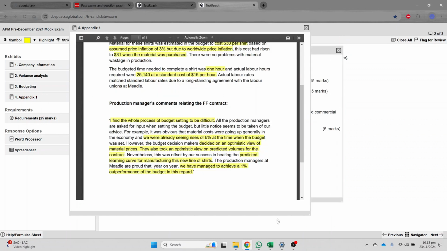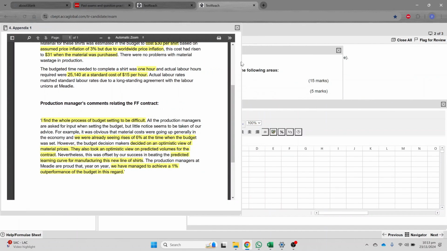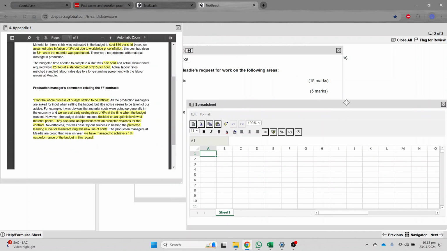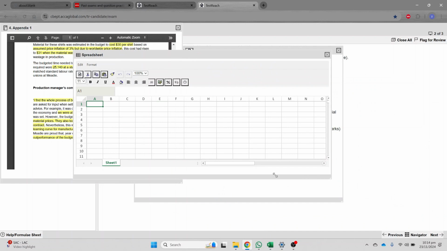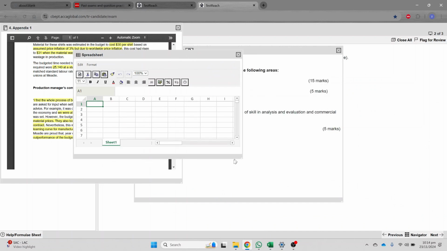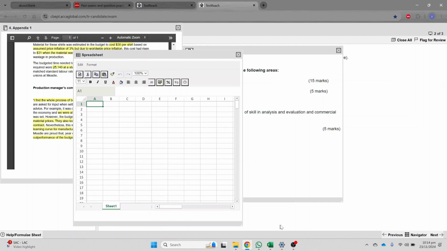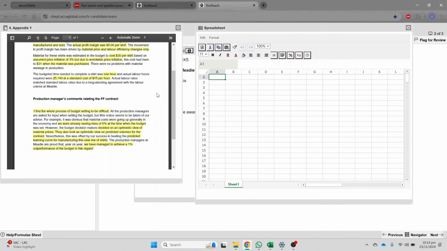Okay, so let's move to the spreadsheet, right? And let's try to fix this format a little bit, because first of all we have to manage how we are going to do this. I think we can do it, right?